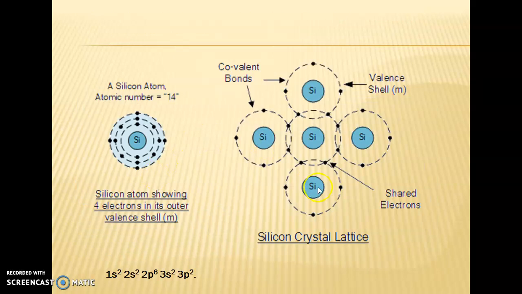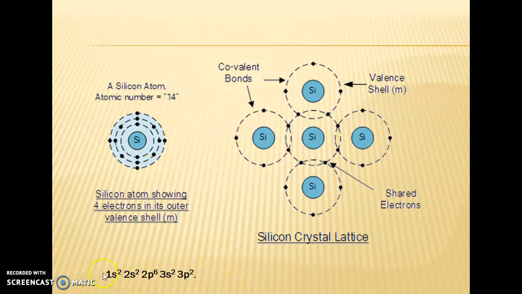So now just see this silicon. How many atoms? 1, 2, 3, 4, 5. Five atoms. The atomic number of silicon is 14. So the first shell is composed of 2 electrons, the second shell is composed of 8 electrons, the third shell is composed of 4 electrons.